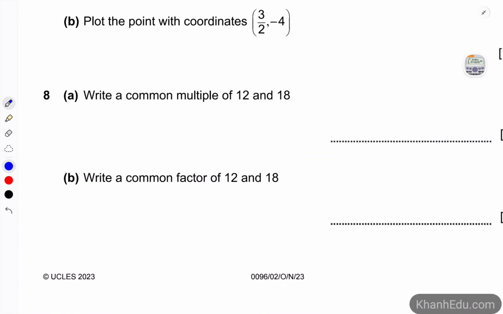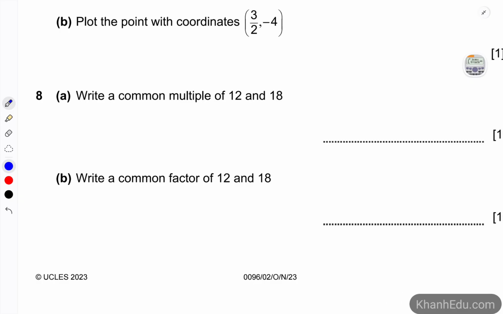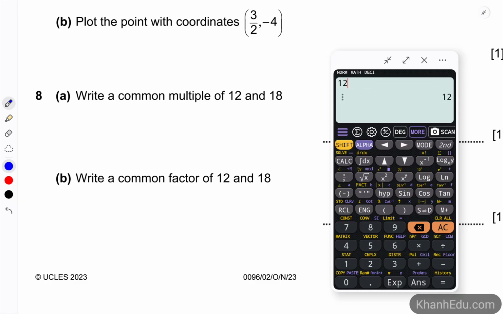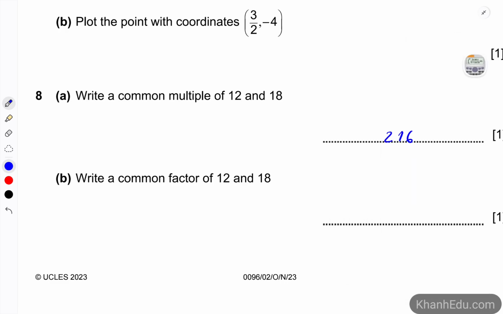Question 8. Write a common multiple of 12 and 18. So that number has to be divisible by 12 and also 18. One simple way to do that is to take those two numbers and multiply them, and we have 216. And write a common factor. So that number would be one that 12 is divisible by, and 18 also. So let's take number 3, right? 12 is divisible by 3 and 18 is divisible by 3.